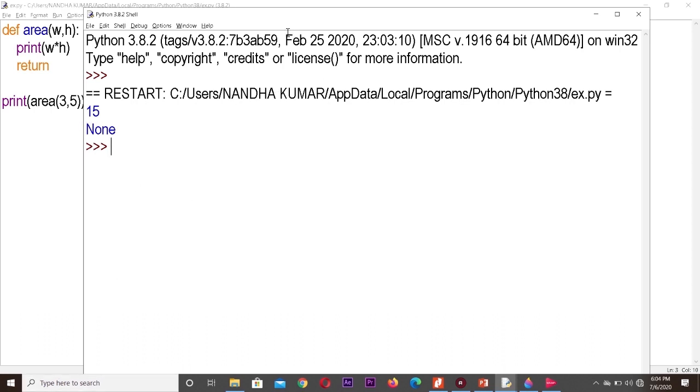Okay, so this is about how we have to execute. Here we are using parameters. In the previous example there are no parameters, so we put only the empty parenthesis. Here we have two parameters, one is w, another one is h. And then these are the arguments. This 3 is assigned to w, 5 is assigned to h, according to one-to-one correspondence. The first value is assigned to the first variable, the second value to the second variable, and then it calculates the expression w into h, and then it's printing the answer.